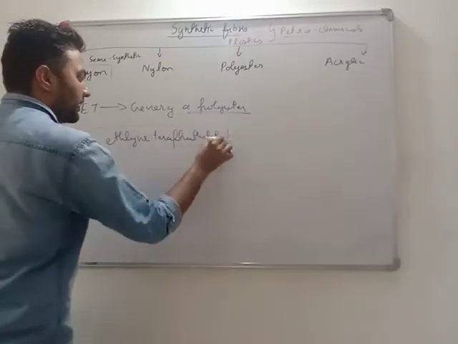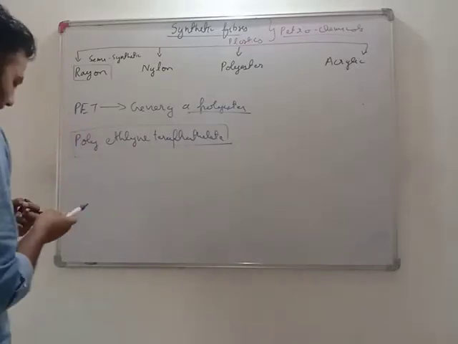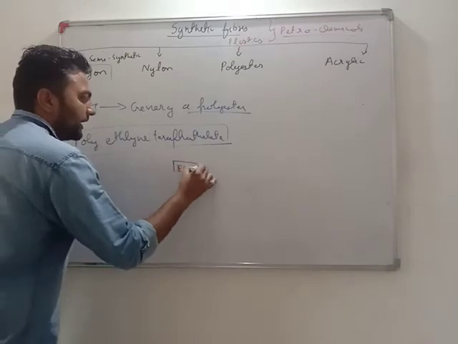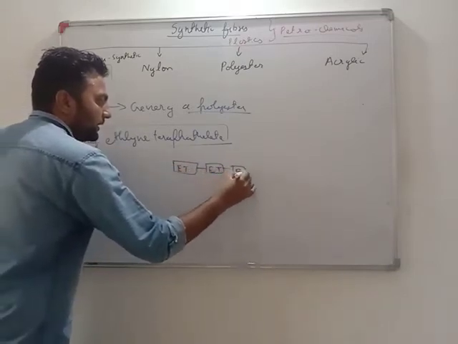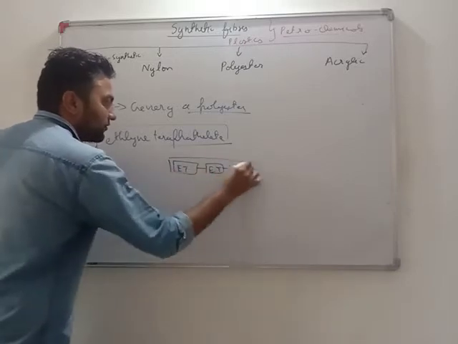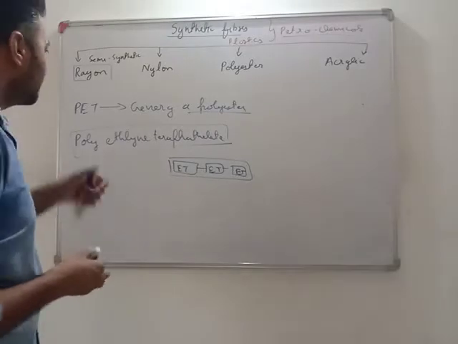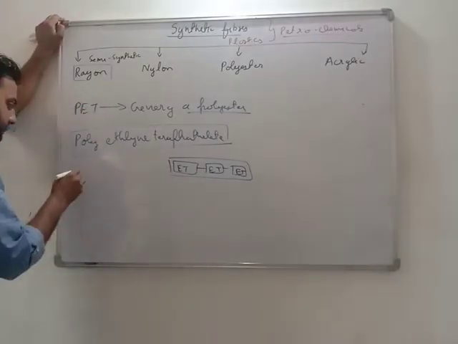Very important, dear students. Ethylene terephthalate units, ET, are continuously repeated units. Ethylene terephthalate, ET. These things constitute the polymer that is PET. Very important. PET is very useful and we use it a lot.